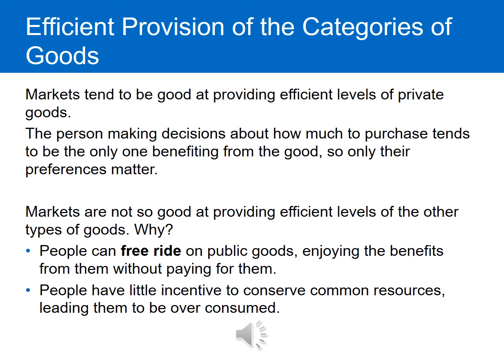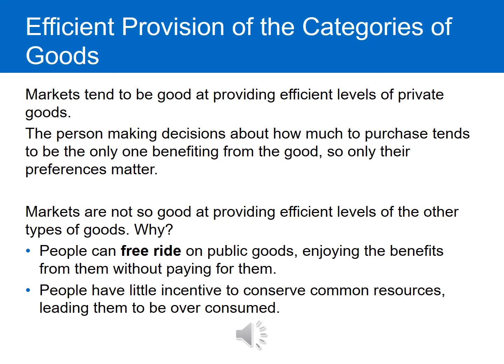Markets are not as good at providing efficient levels of other types of goods. Now, why is this? People can so-called free ride on public goods, meaning that they can enjoy the benefits of them without having to pay for them. So for these types of goods that are non-excludable, or you cannot prevent someone from using that good once it's been produced, because people don't have to pay for it, markets will struggle to properly price it.